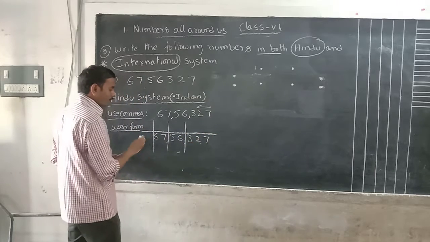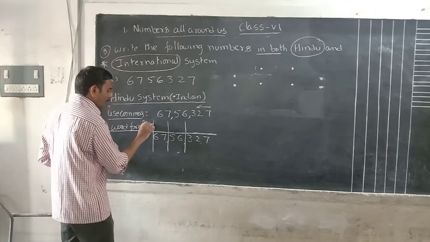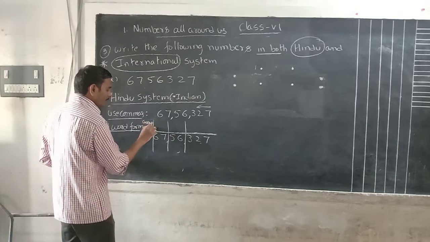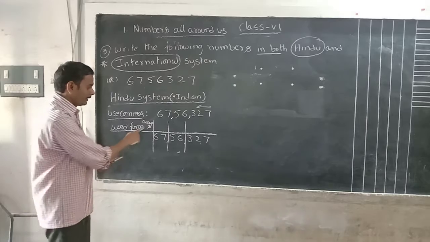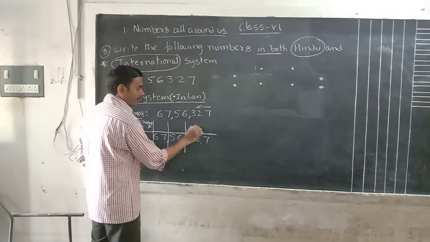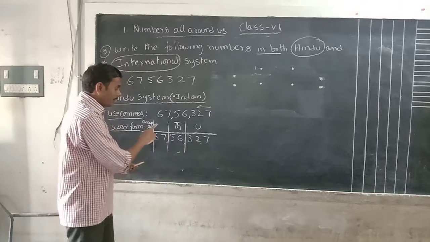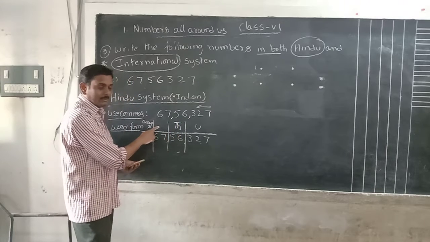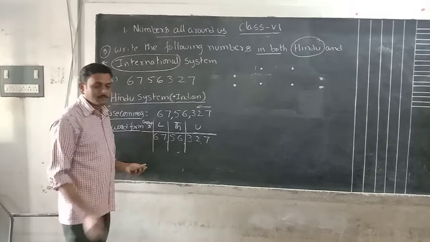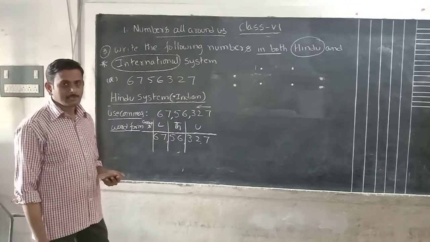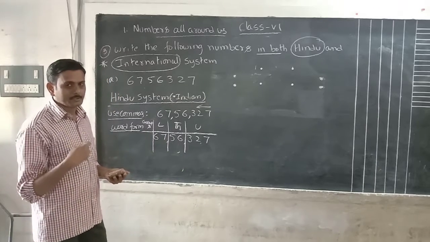Now we have to write the groups. What is the group here? First the unit group, then the thousand group, then lakh. In the Indian system we get lakh, and after lakh comes crore.